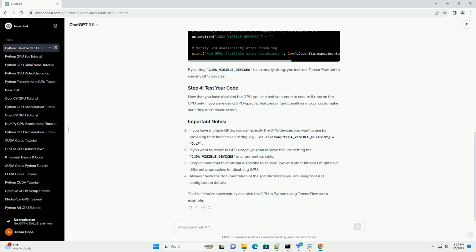Keep in mind that this tutorial is specific to TensorFlow, and other libraries might have different approaches for disabling GPU. Always check the documentation of the specific library you are using for GPU configuration details. That's it. You've successfully disabled the GPU in Python using TensorFlow as an example.